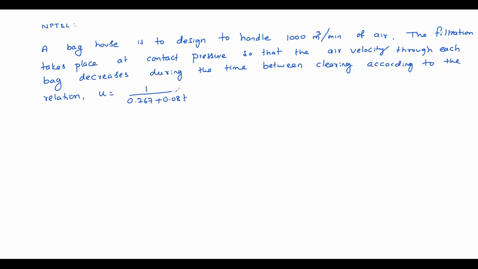See, as time increases, U decreases, right? Where U is in meter cube per meter square minute, that means meters per minute of cloth, and T is time in minutes.